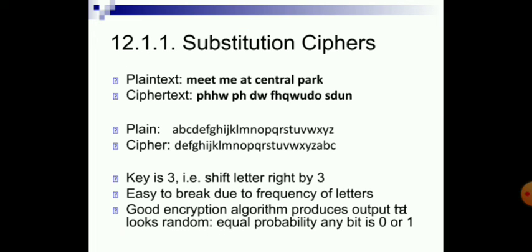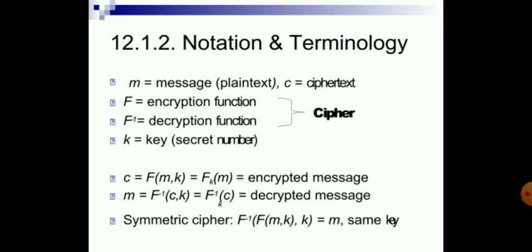What is a substitution cipher? Here plain text is given and some key value is given. With respect to the key value, it is known how many letters are to be shifted forward or backward, the ciphertext is written in that format, and the key is shared. But that is very easy to break due to the frequency of letters. A good encryption algorithm produces output that looks random, with equal probability that any bit is 0 or 1.